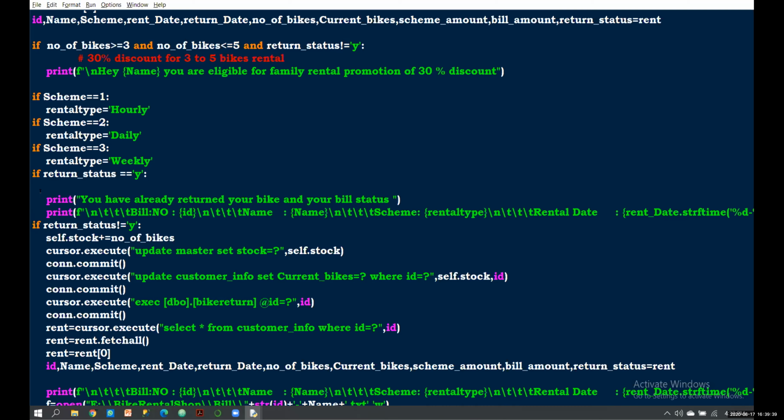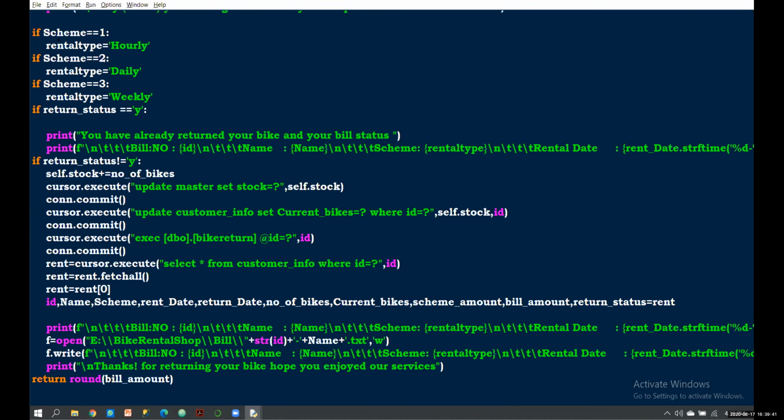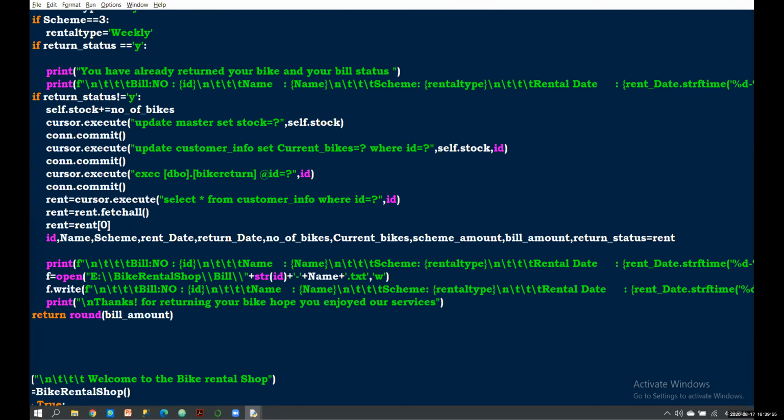Then here, if the scheme is one and the rental type is hourly, I just converted 1 to hourly, 2 to daily and 3 to weekly for printing purposes. That's all. And here, if the return status is not equal to Y, the person hasn't returned their bikes, right?